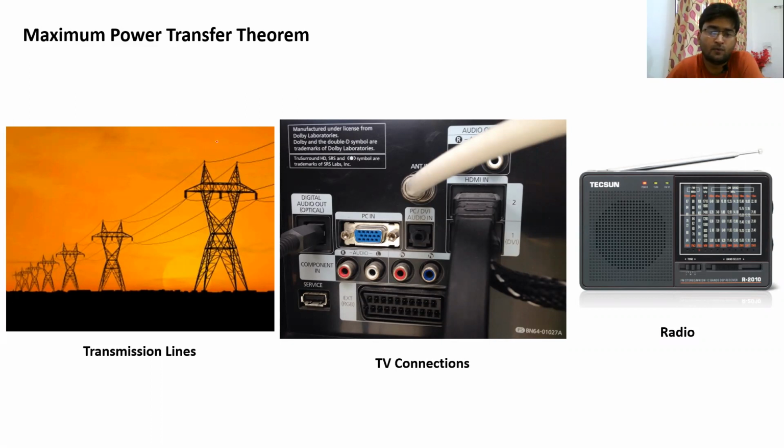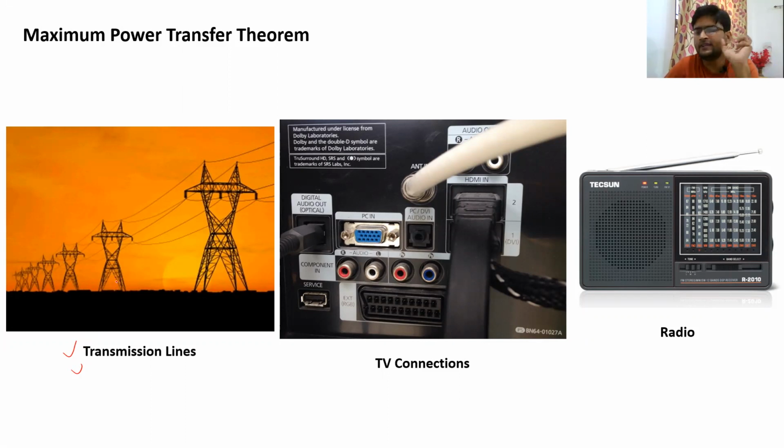This is one of the most important theorems, not only for the network theory, but also for a lot of new subjects which you are going to study down in your BTech syllabus. For example, if we talk about the transmission lines like this one, why is maximum power transfer important? So what do these transmission lines do? They take electricity or electrical energy from electricity generating stations, and through these wires, they transfer this to your home.